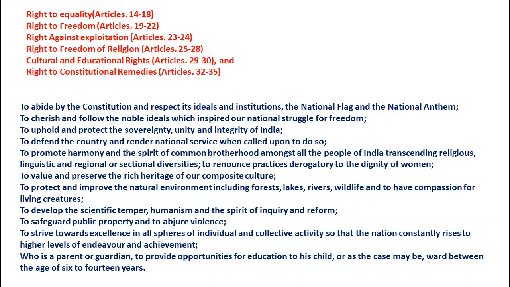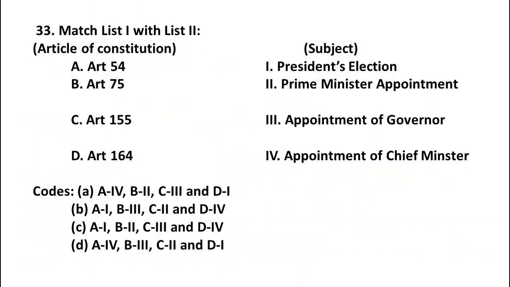Now we move to the next question. Again, match the following. Here list 1 is showing us articles of constitution, list 2 is showing us subject. Option A article 54, option B article 75, option C article 155, option D article 164. Here subjects are president's election, prime minister appointment, appointment of governor, appointment of chief minister. Friends, here the right answer is option C.